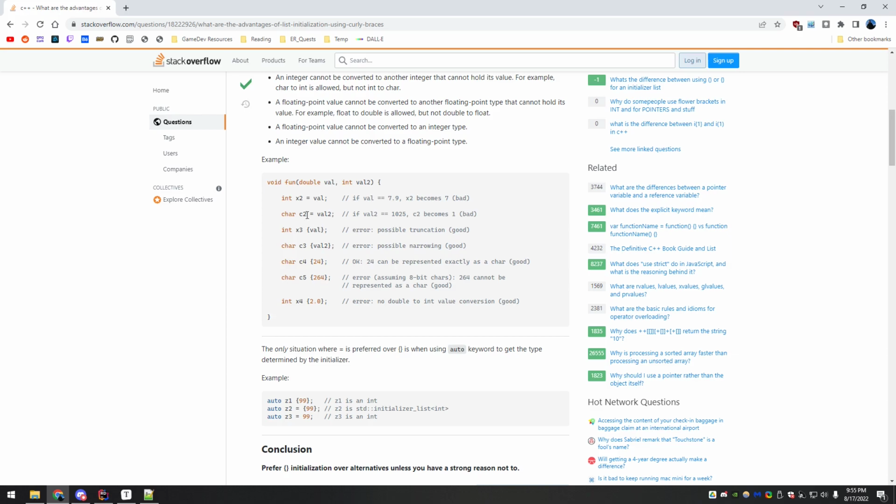Likewise, if you have a char, which is only 1 byte, and then you try to set it to an integer, it's going to drop off a lot of the precision, because an integer is 4 bytes, and so you're going to go down to just 1. I don't know the math off the top of my head on this.